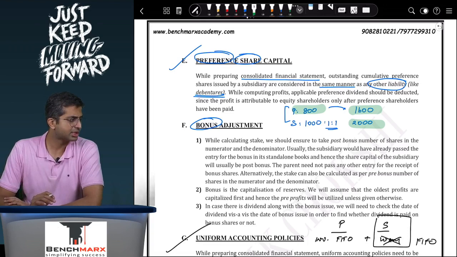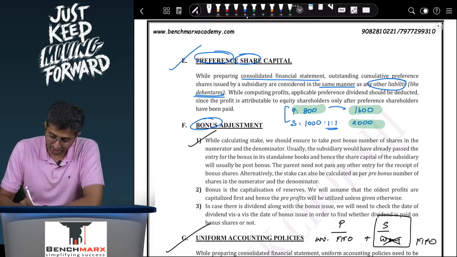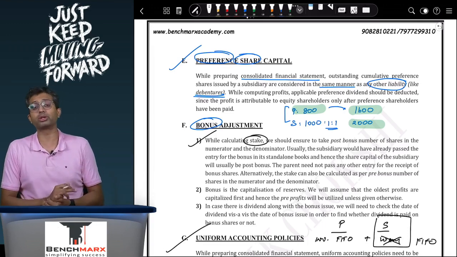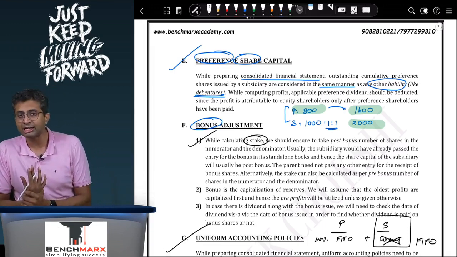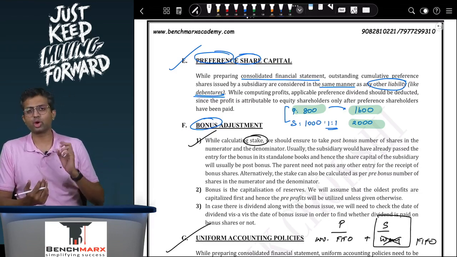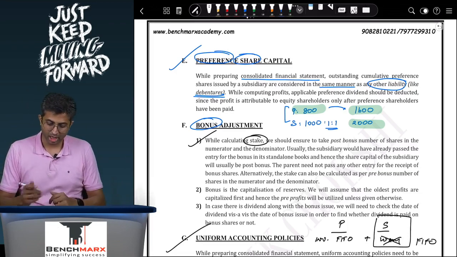So this is the first thing you have to remember. While calculating the stake, you need to be careful to ensure that in the numerator and denominator both you take pre-bonus shares, or in the numerator post-bonus shares and in the denominator also post-bonus shares.